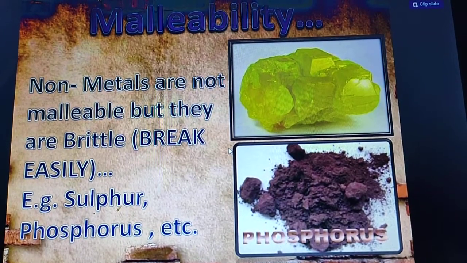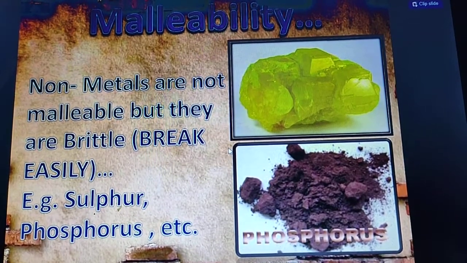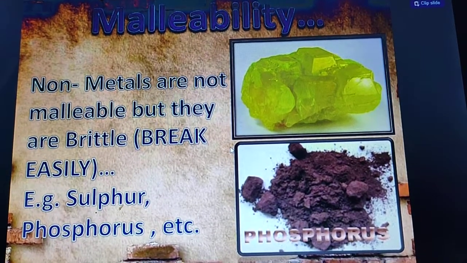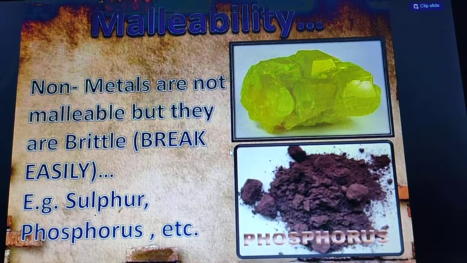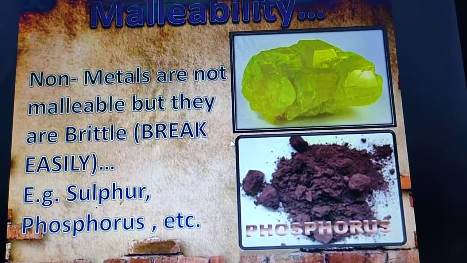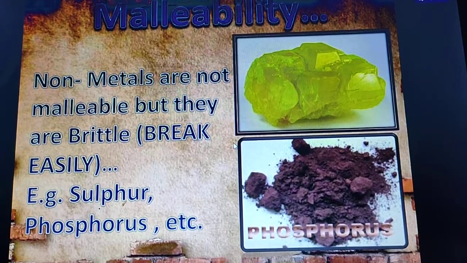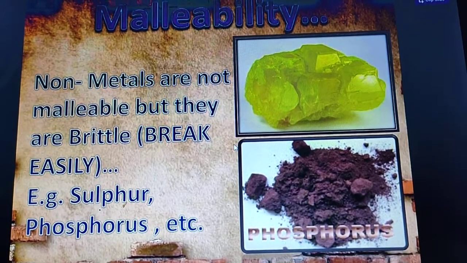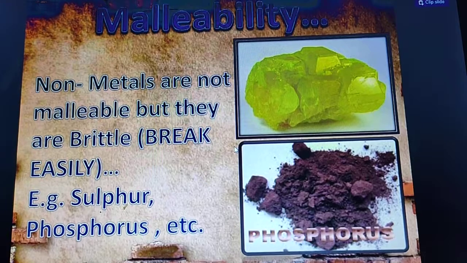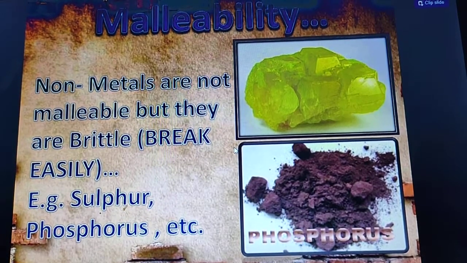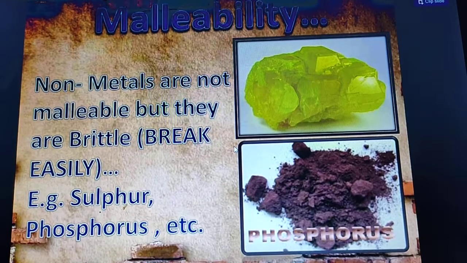Malleability means that it is a property of metals especially, that metals can be beaten into thin sheets. So the ability to make thin sheets of a particular substance we call malleability.